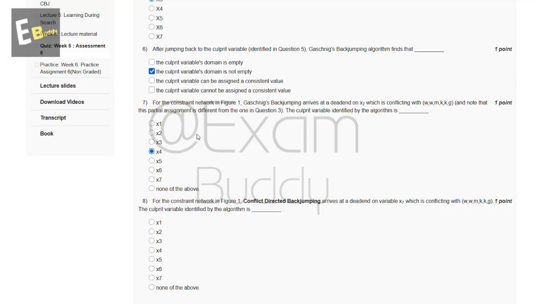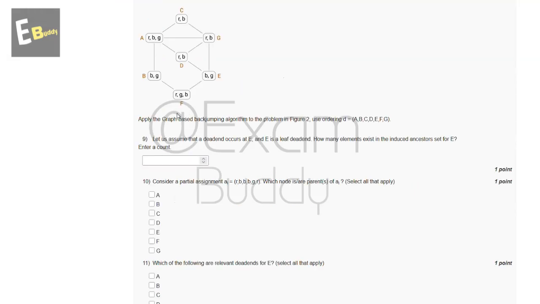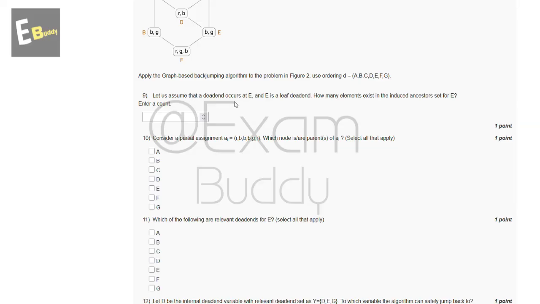And now let's go to our question number 8. For the constraint network in figure 1, conflict directed backjumping arrives at a dead end on variable x7, which is conflicting with WWMKKG. The culprit variable identified by the algorithm is dash. So these are the options, and the answer for our eighth question is x6. And now let's go to our question number 9. Let us assume that a dead end occurs at E and E is a leaf dead end. How many elements exist in the induced ancestor set for E? Enter a count. So the answer for our ninth question is 3.